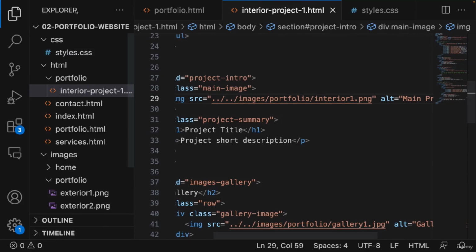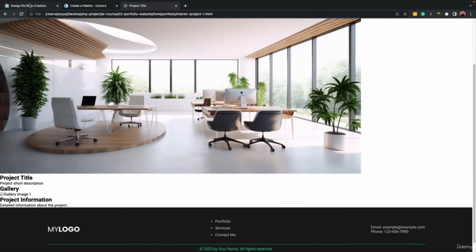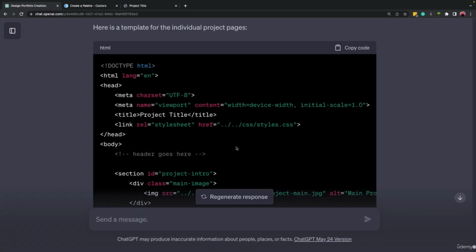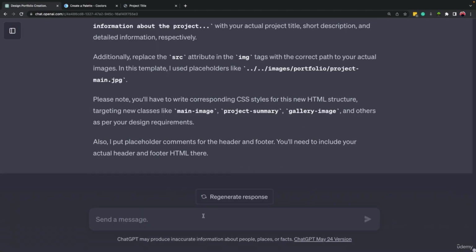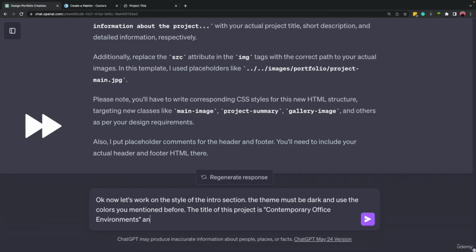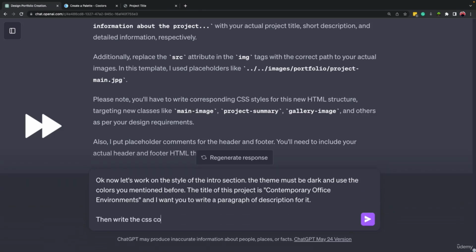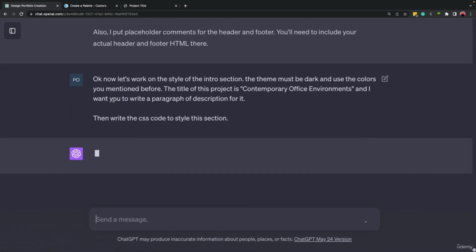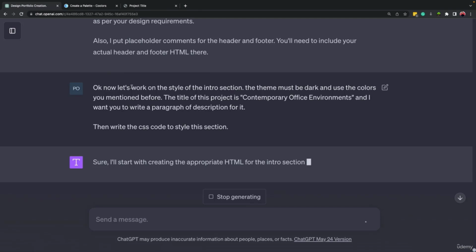So let's come to ChatGPT and work on the first part, on the style of the intro. I'm going to come here and write down that, okay, let's work on the style of the intro section.